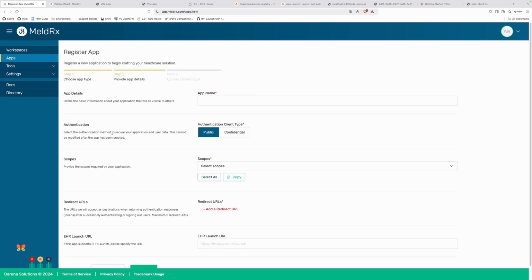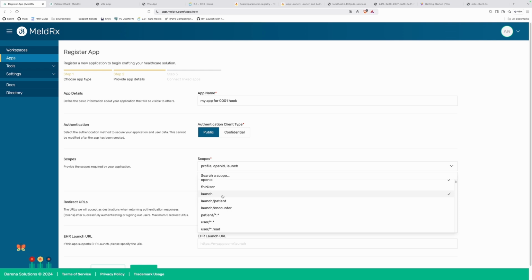Okay, so this is going to be a provider application. Again, this is my application for the CDS hook. Public, it's on the web, it cannot be confidential. If you're rolling a backend, it can be a confidential app. Otherwise, for the scopes, we want openid, profile, we want launch. So launch is the scope that says you're going to get a launch code.